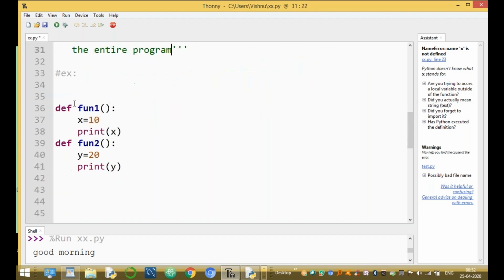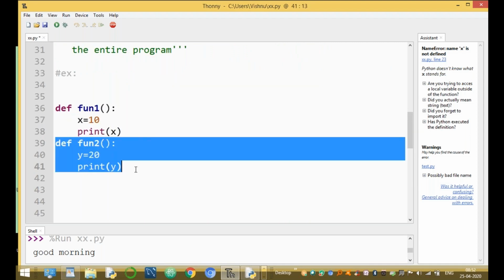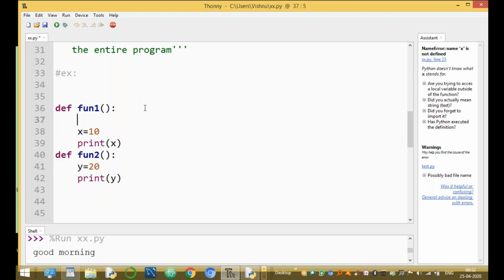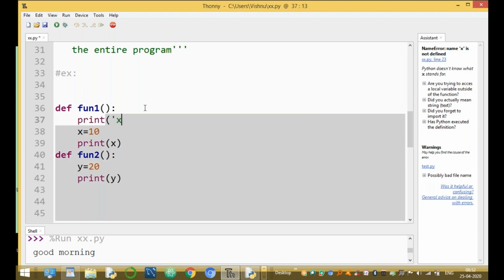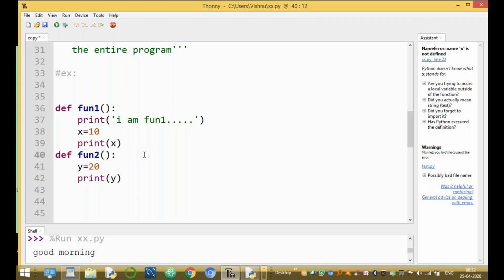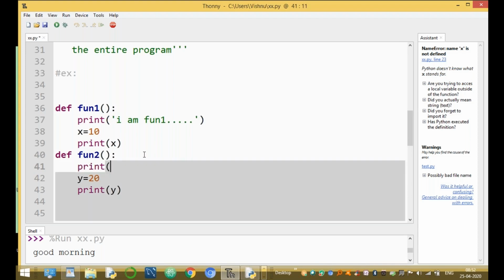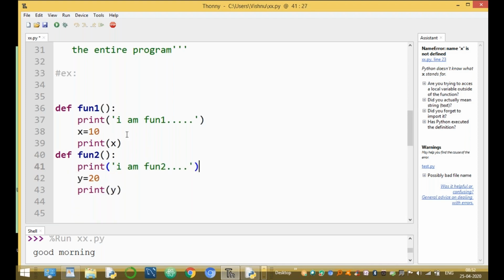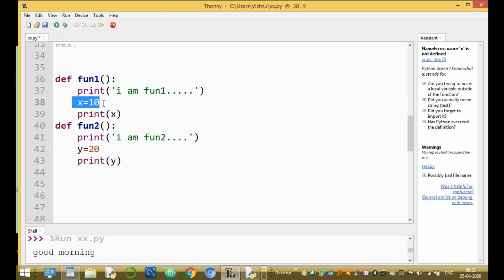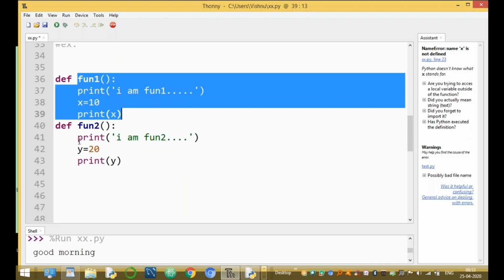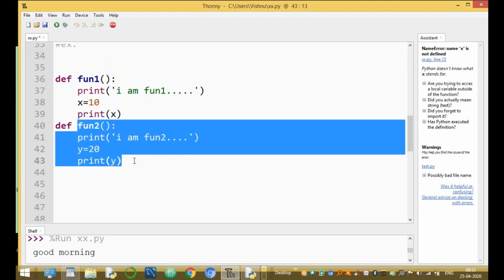Now we are declaring two functions. One function is fun1, declaring a variable X. One function is fun2, declaring a variable Y. Immediately on entering the function, a simple example: one output statement prints a message, 'I am fun1'. In fun2, the message is 'I am fun2'. Here in this example, X is a local variable of fun1, Y is a local variable of fun2. Okay, guys, up to here clear.